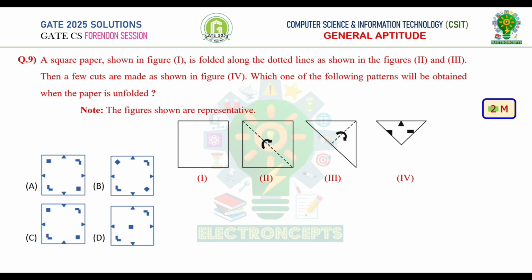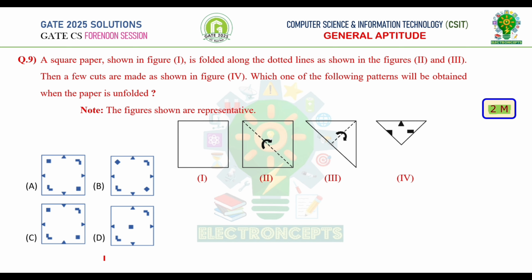Question number 9. This is a GATE 2 mark question. A square paper shown in figure 1 is folded along the dotted lines as shown in figures 2 and 3. Then a few cuts are made as shown in figure 4. Which one of the following patterns will be obtained when the paper is unfolded? If we observe the given 4 options carefully, we can easily eliminate the options and find which is correct.